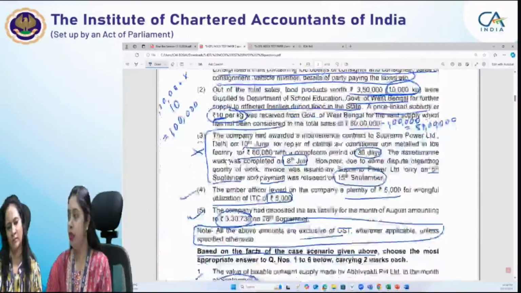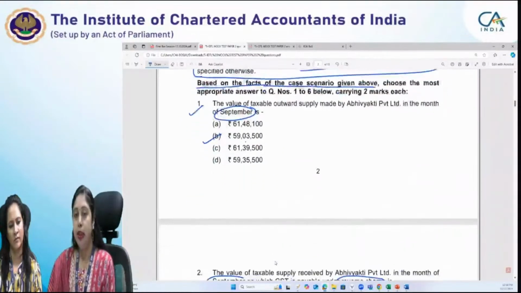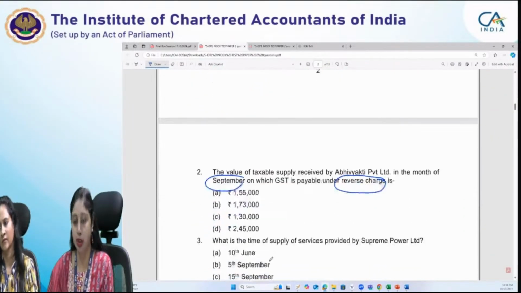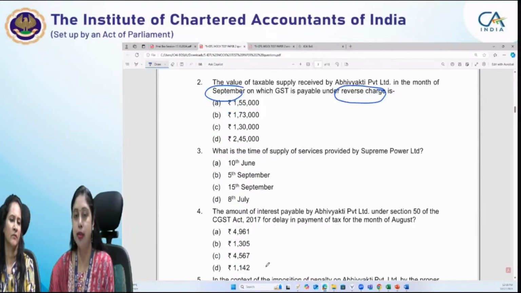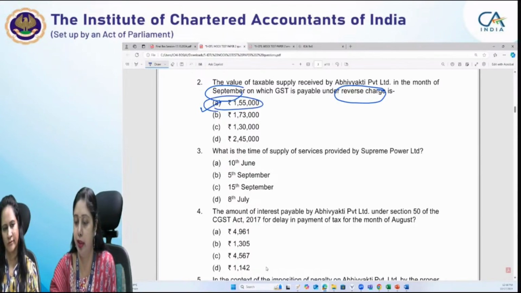Other than GTA exempt, GTA on RCM. Yes. If GTA had been there, then RCM and forward charge both can be there. It depends on which option GTA has taken. If GTA has itself opted to pay GST, it would be mentioned in the question and then the 12% rate would be charged and RCM will not be there. So this is the correct answer, 1,55,000.